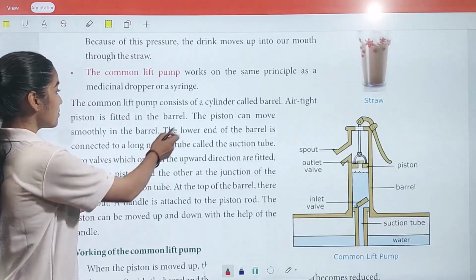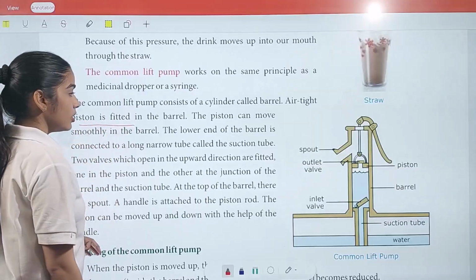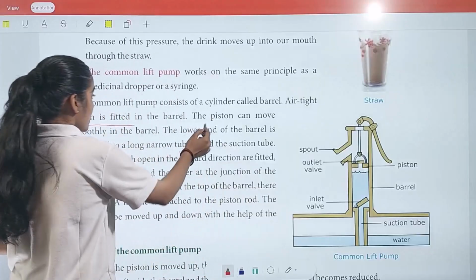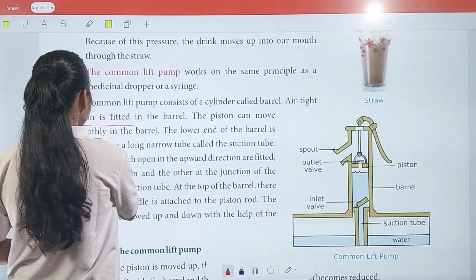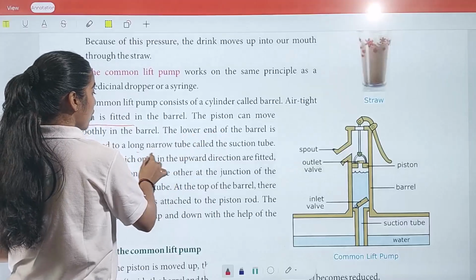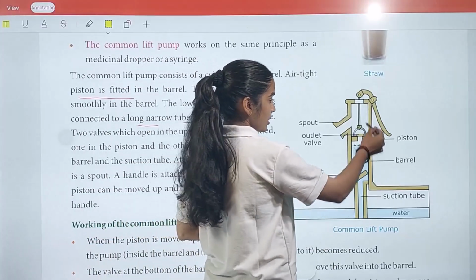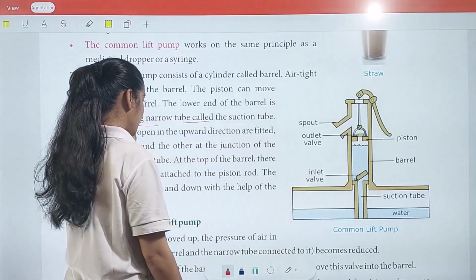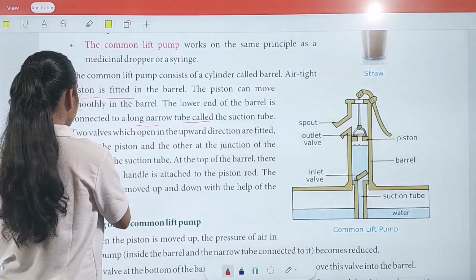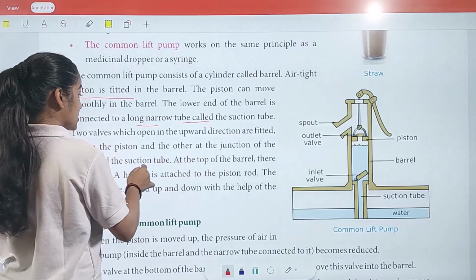Now we have the lift pump, which consists of a cylinder called the barrel. An airtight piston is fitted in the barrel. So this is your piston. The piston can move smoothly in the barrel. The lower end of the barrel is connected to a long narrow tube called the suction pipe. This is your suction pipe, which is connected to the piston through the barrel. Now, two valves which open in the upward direction are fitted, one in the piston and the other at the junction of the barrel and the suction tube.